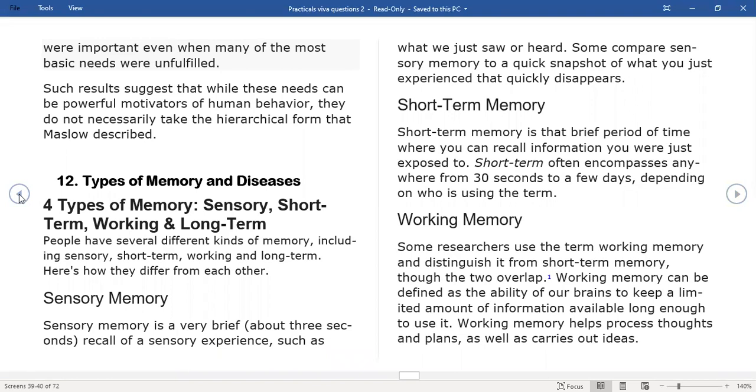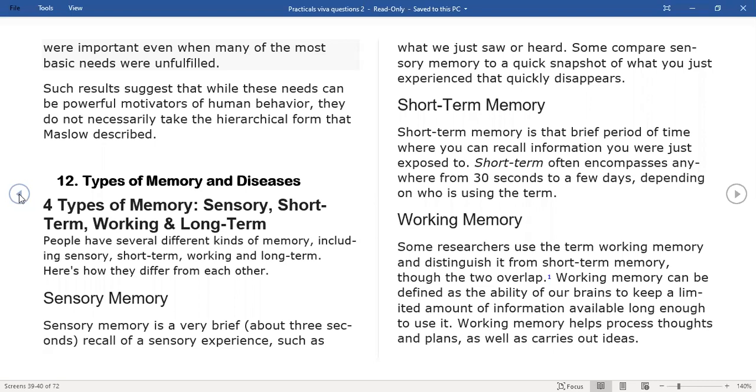We'll move on to working memory. Working memory is basically like a sticky note in our brains. That means when we're working on something and we need to remember a particular word or a particular task that we need to do, what do we do? We take out a sticky note, write it on it, and stick it in a place that we will see and we will remember. So working memory is similar to that. It is a temporary sticky note in our brain. It is a skill that lets us work with information without losing track of what we are doing. So it helps us keep track of all the stuff that we're doing.